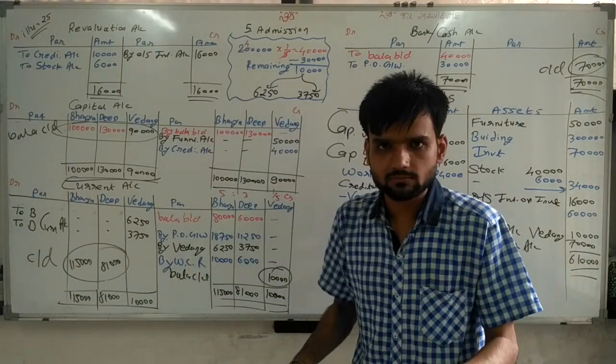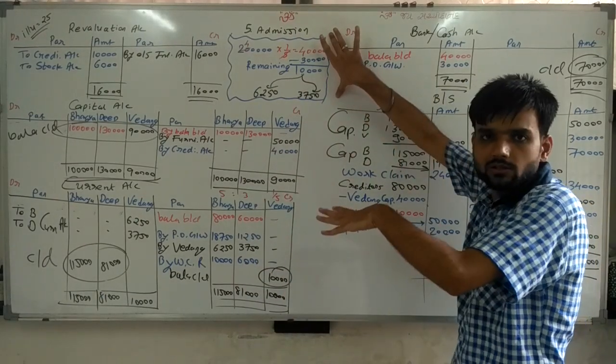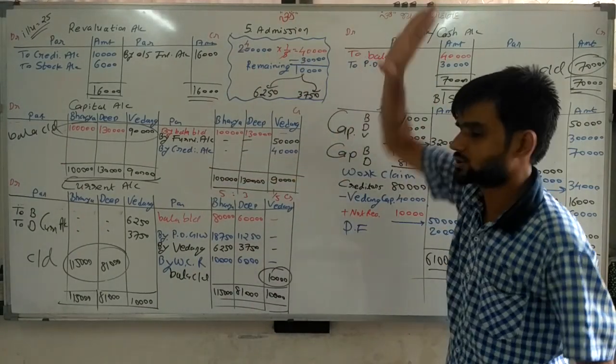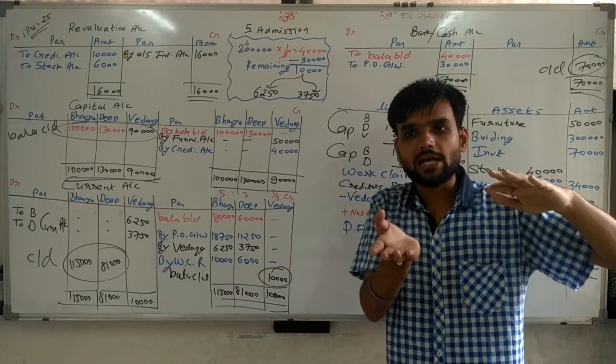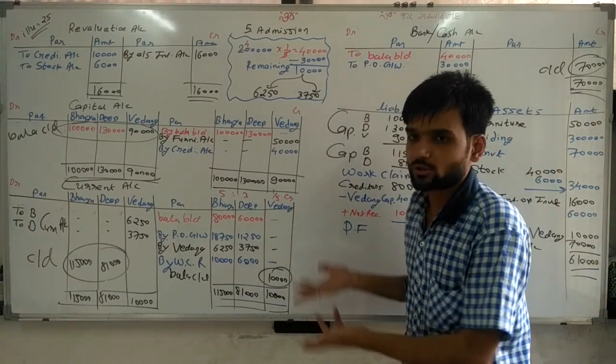What is new in this sum? Sir, this calculation is already done, but the current account is new and this calculation is a different calculation. Sacrifice we have to calculate as per old ratio because new ratio information is not given.